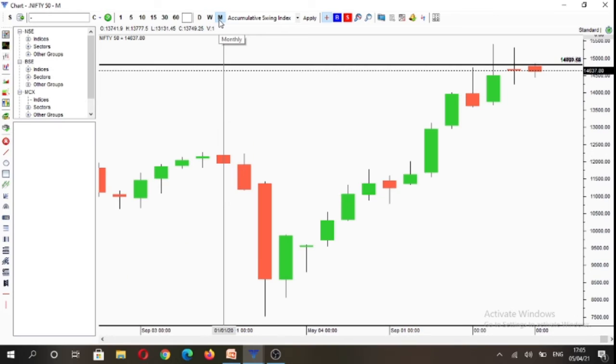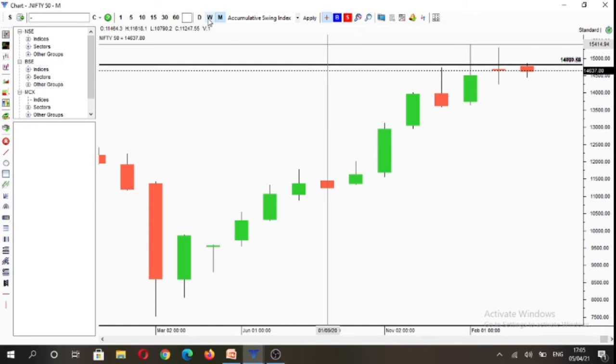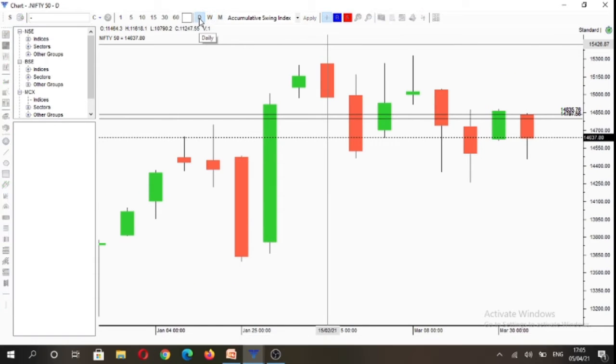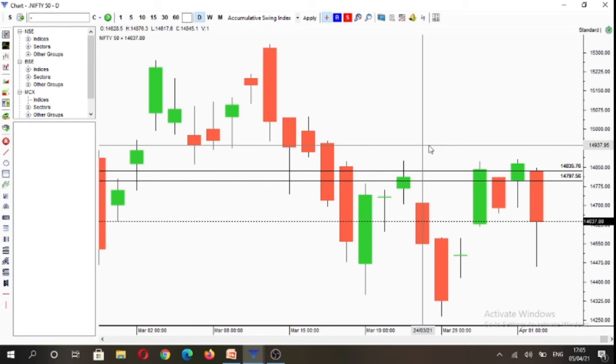That is, on all the time frames, on the monthly time frame, on the weekly time frame as well as the daily time frame, market is trading below its opening print. So which tells us that sellers are aggressive in hitting the bids, and all the major time frames are aligned to the downside at this point of time.